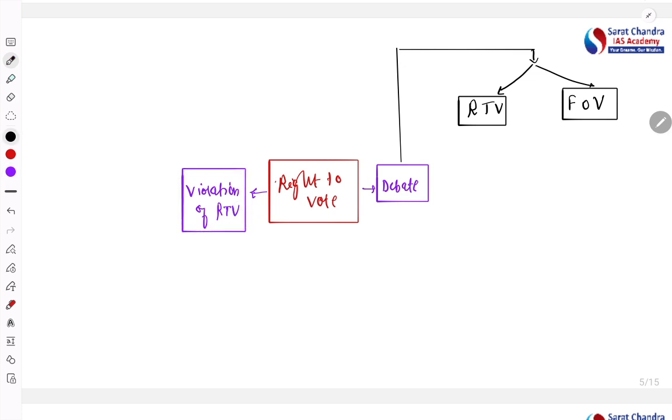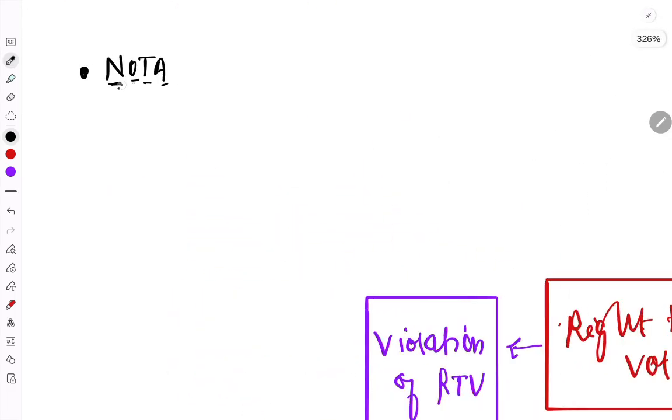How? See, are you aware of this concept called NOTA? This is none of the above. What is it? None of the above. That means if you are going to the polling booth and you don't like any of the candidates, you can press none of the above. Now let me ask you, imagine there is one constituency, whatever your constituency is, and there is only one candidate to contest the election. Then what will happen?